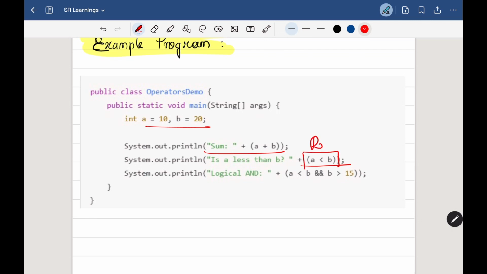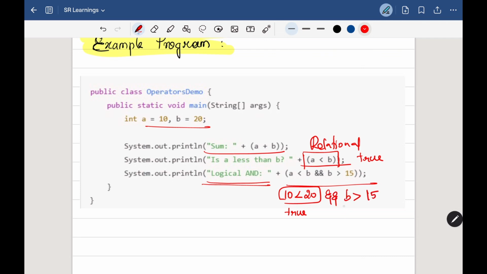And here I'm having a less than b, and we know that this is a relational operator. So it simply compares, and the result of this comparison is true, right? So it simply prints 1, and we are applying the logical AND here. So if a is less than b and also b is greater than 15, let's see here. a is 10 and b is 20. Yes, the first condition is true, and b is greater than 15. Okay, so b we have is 20. So yes, this condition is also true.